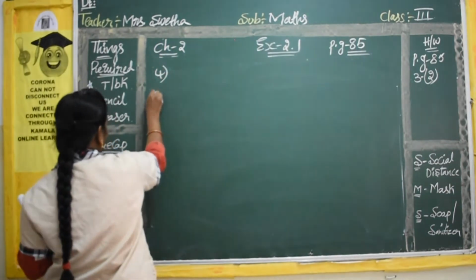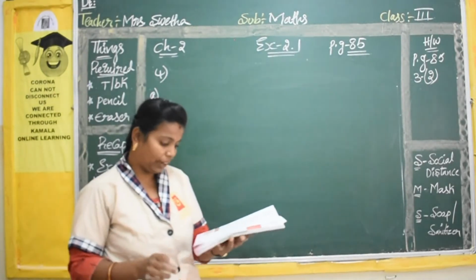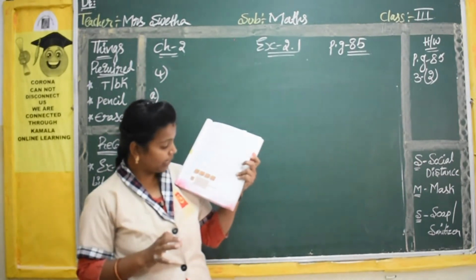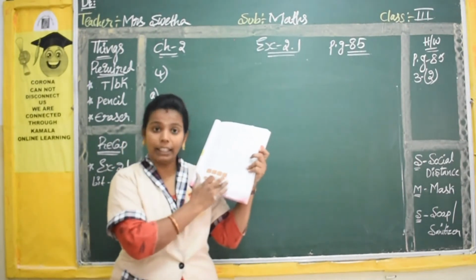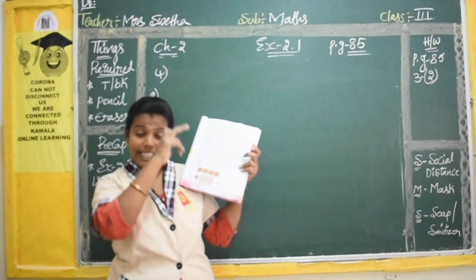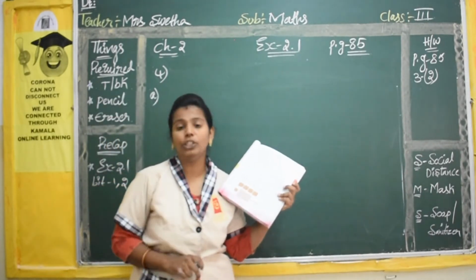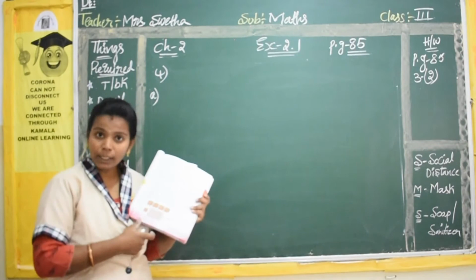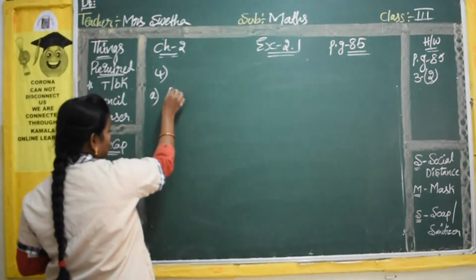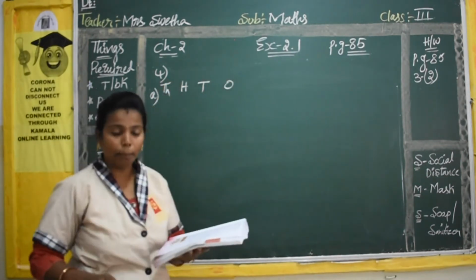So for this one also, you have the same. In page number 85, see here they have given big squares for thousands, like a cube. For 100 they have given small squares. For tens they have given standing lines, and for ones they have given individual squares. Okay, by seeing these pictures you have to write the numbers. So before writing the number for those pictures, you have to write the places on the top.